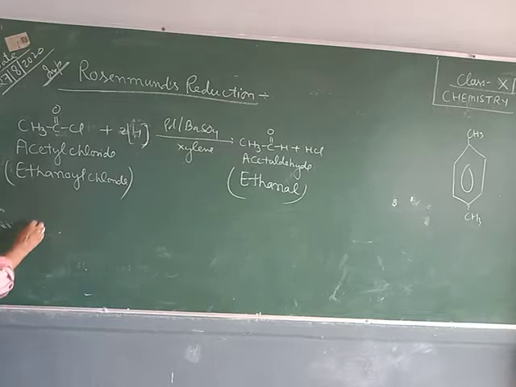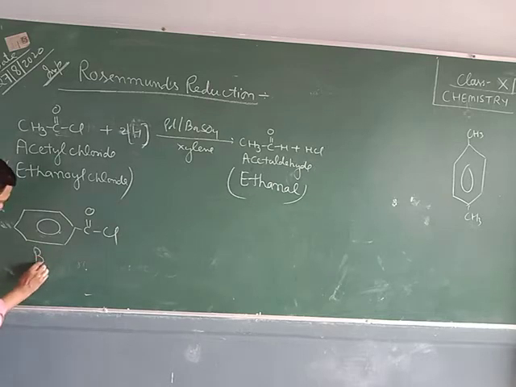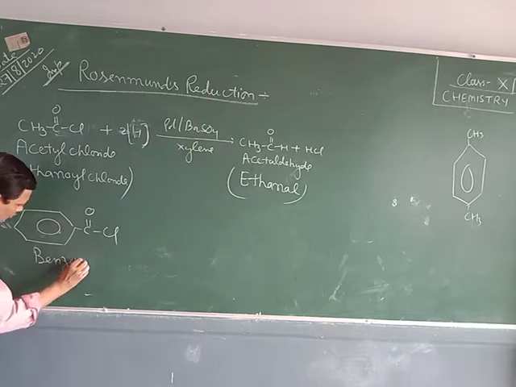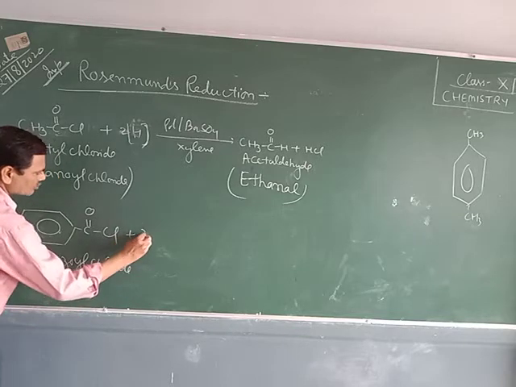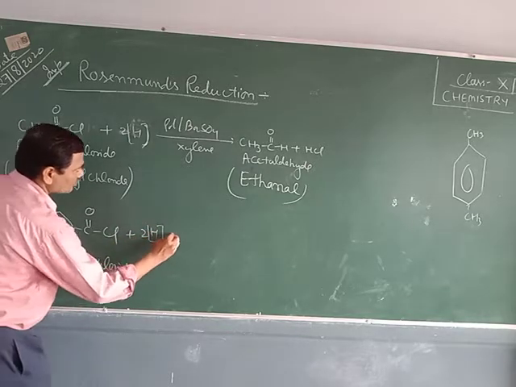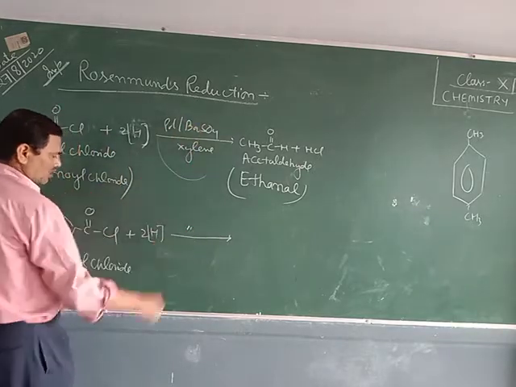When we take benzoyl chloride, C6H5COCl, look here, this is benzoyl chloride, reduced by this one, same thing here.